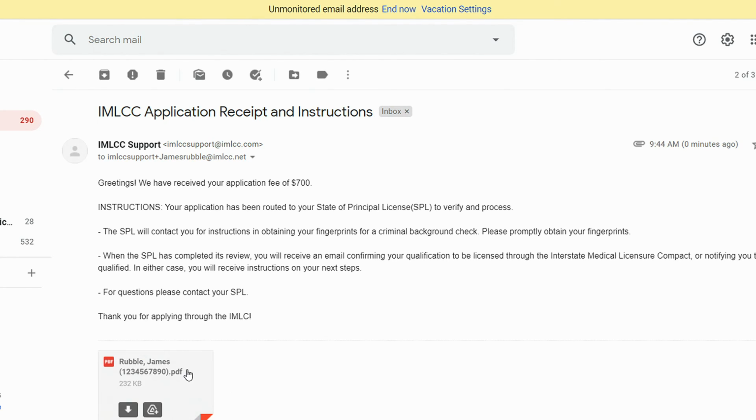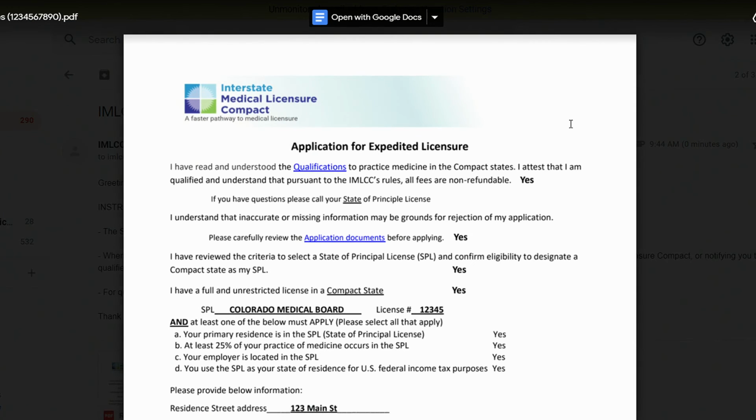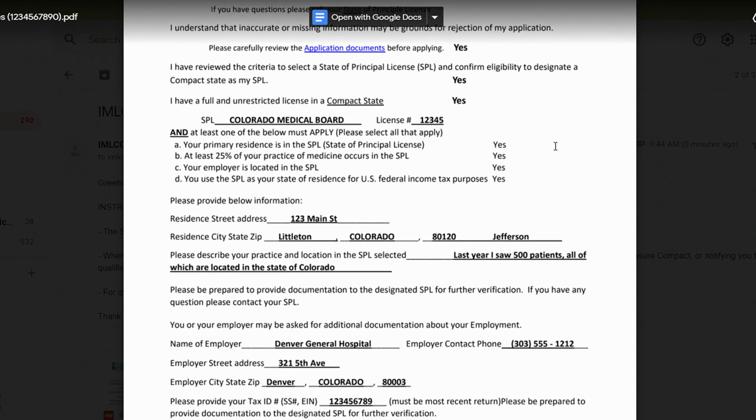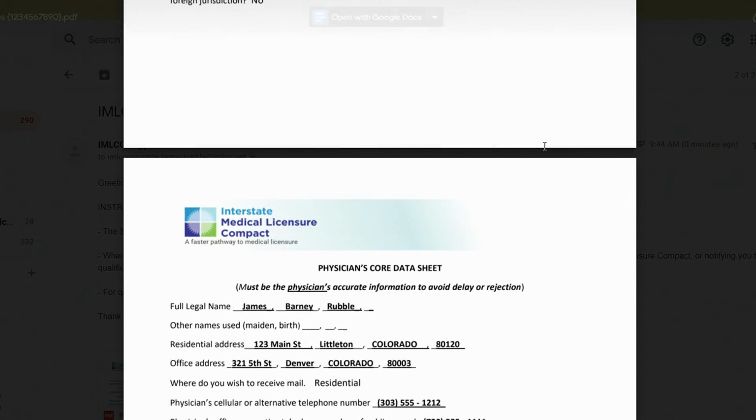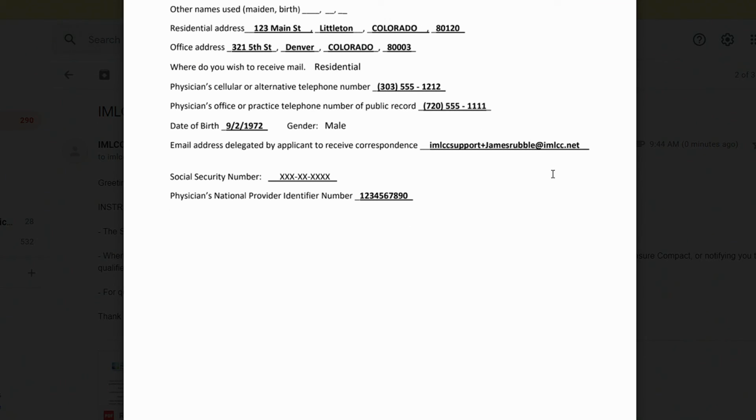This email will also contain a PDF copy of the application that you just submitted, along with all of your answers. At this point, if you have any questions, please contact your SPL.